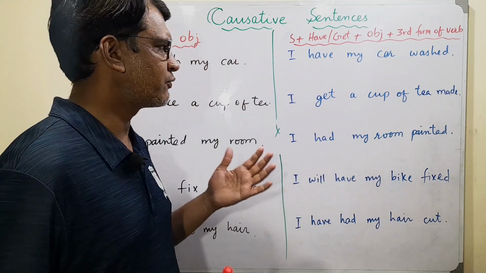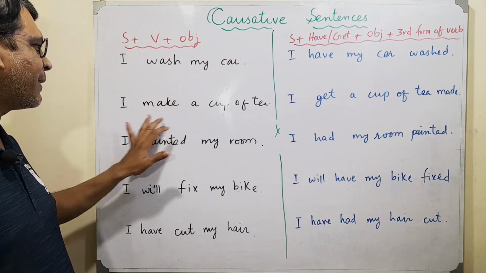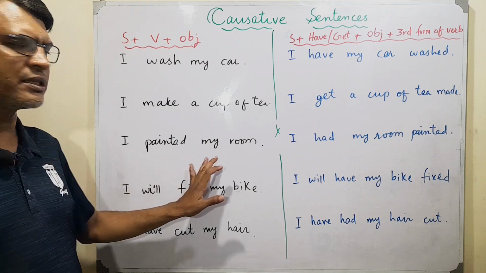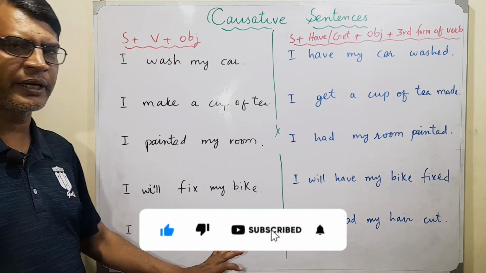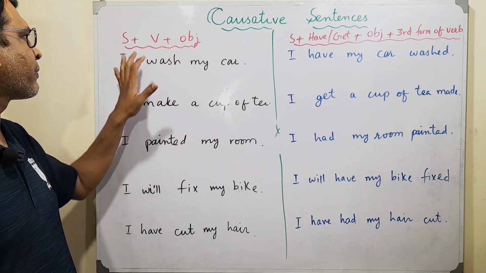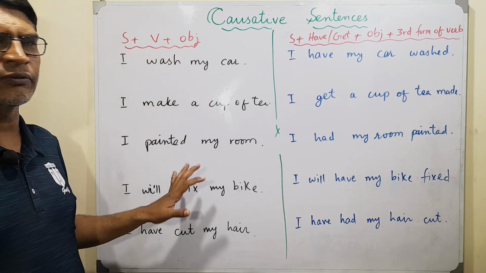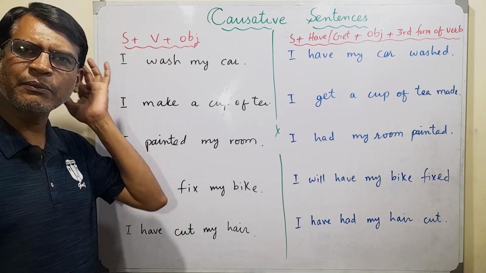Let's see this first. For example, we have ordinary sentences like I wash my car, I make a cup of tea, I painted my room, I will fix my bike, I have cut my hair. These are normal sentences as we use them. Subject, verb, and object we have. And in these sentences, I am doing the work, I am the doer.